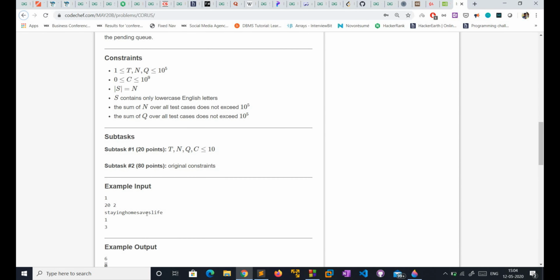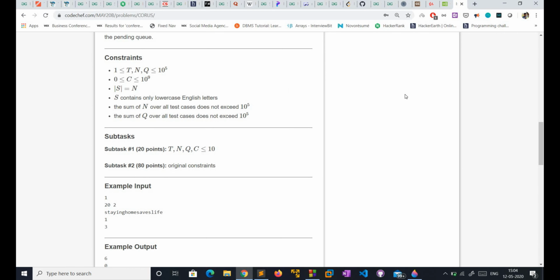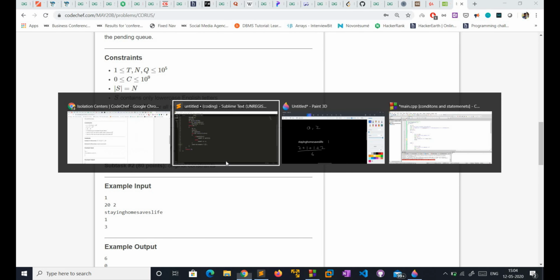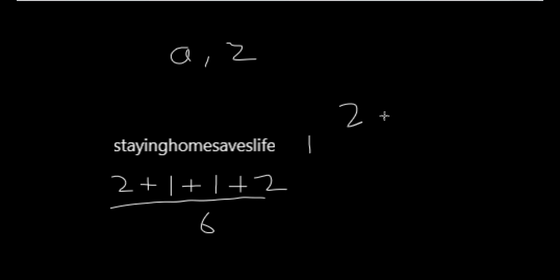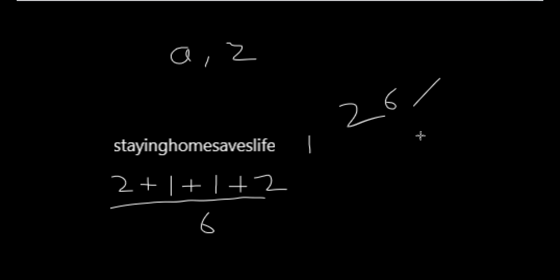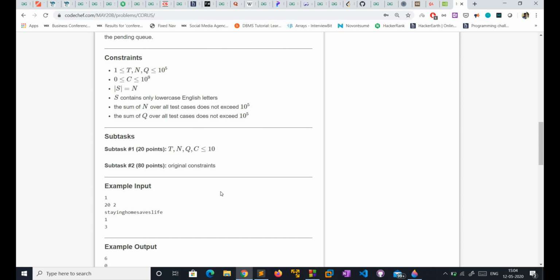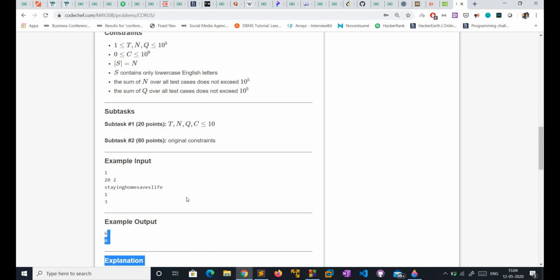Suppose I'm getting a count of 20, and I add 3 for the S's, so 20 plus 3 is 23. After this calculation I'm getting a count of 26, and I subtract it from the whole length, so I am getting output as 6.